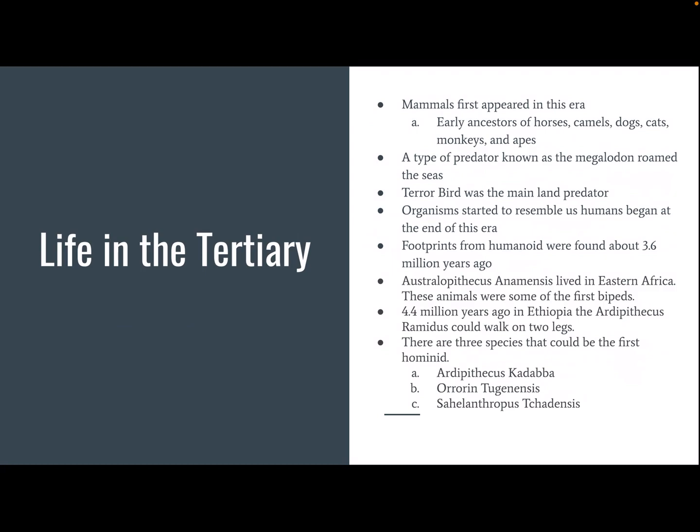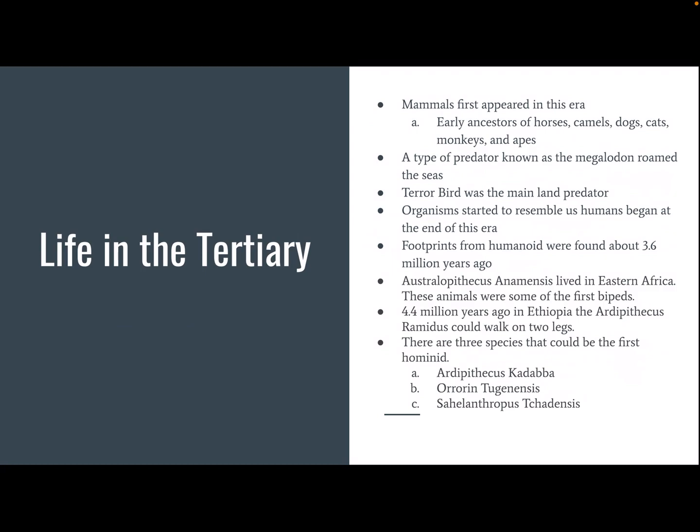One of the most important species that showed up were types of hominids. And there were 3 that could have been the very first hominids, and we believe they were bipedal. The first is listed on the slide. They lived in Ethiopia 5.8 million years ago. It is assumed they were bipeds because of the bones in their big toe and the way it was shaped.